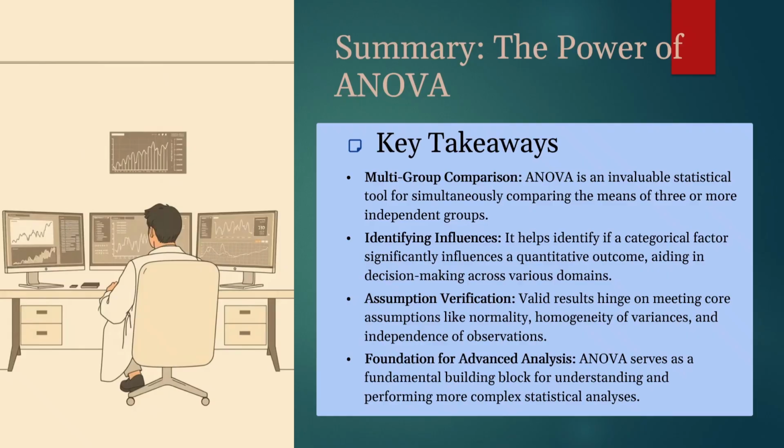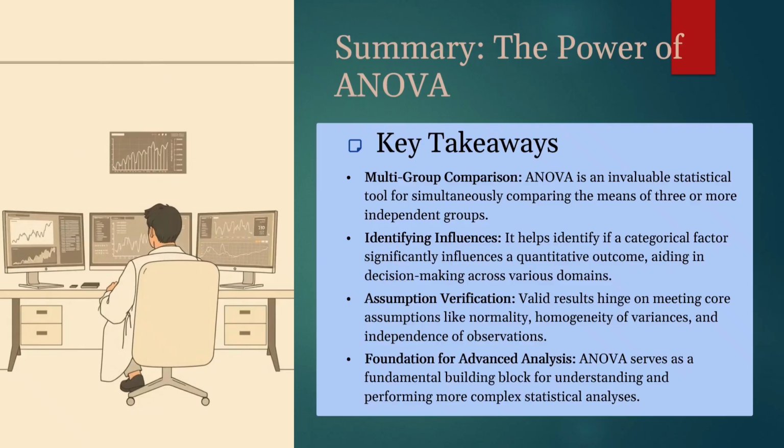It helps us find out if a specific factor, like different treatment or different type of product, has a real impact on an outcome. And then assumption verification. Always check the assumptions to ensure your results are valid. And then foundation for advanced analysis. ANOVA is a basic step for understanding and doing more complex statistical analysis.